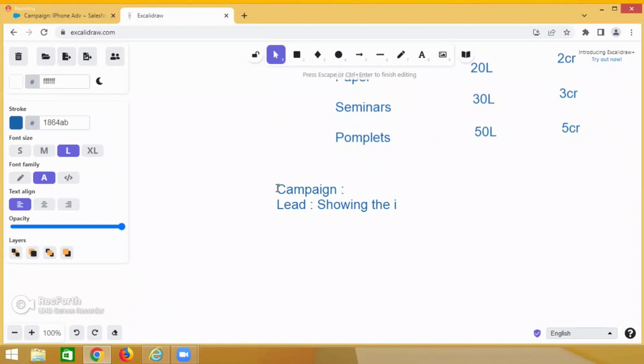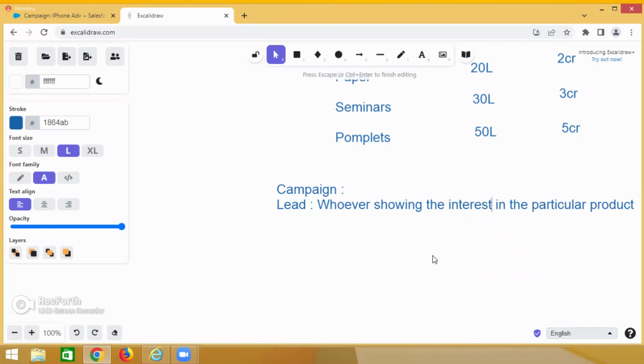Who were showing the interest in the particular product. No need to learn anything by heart, guys. Whatever you understand, you just tell like that. Who were showing the interest in the particular product.